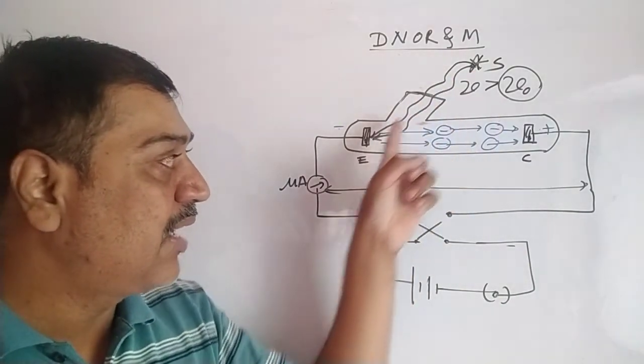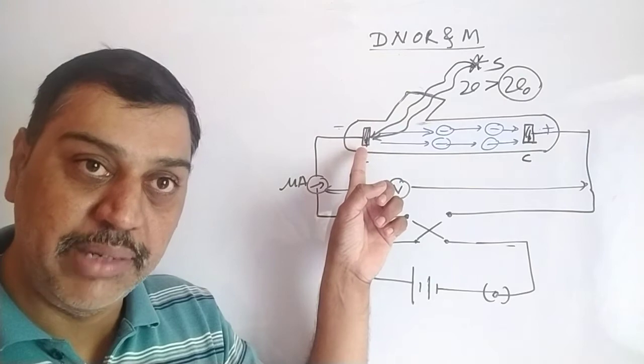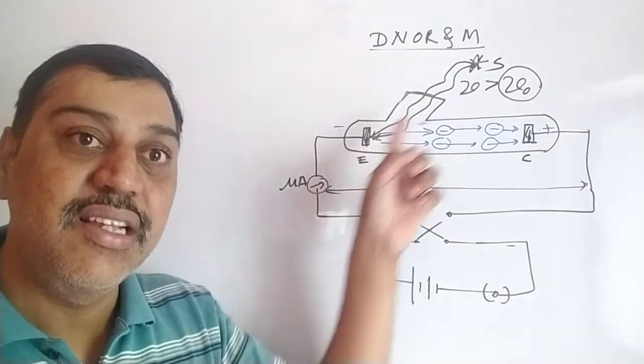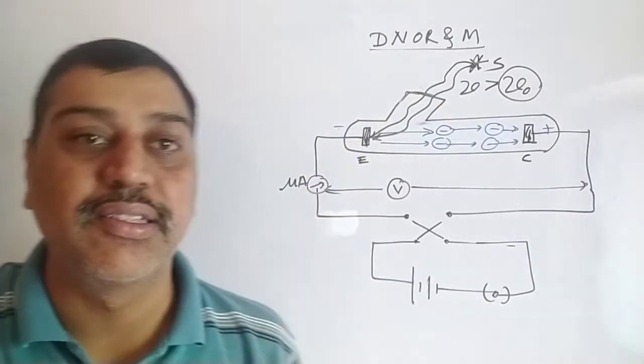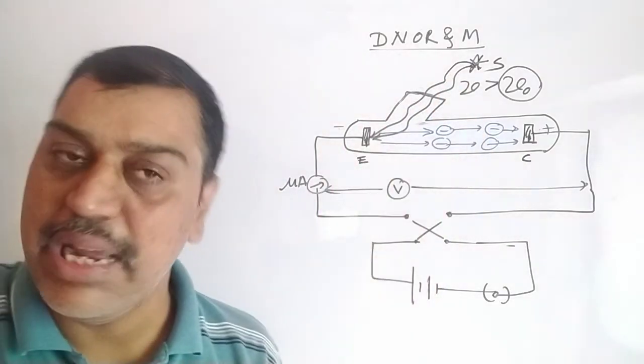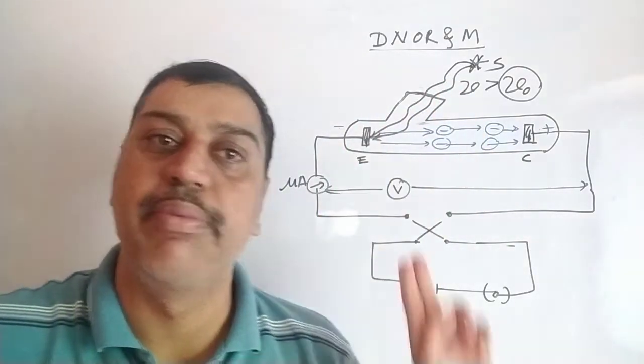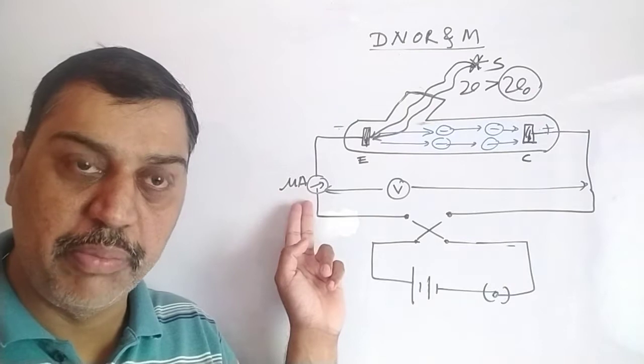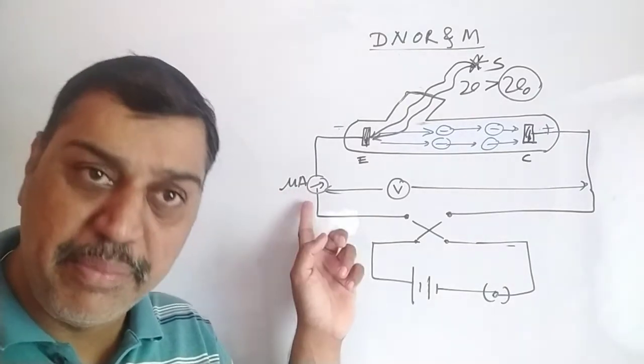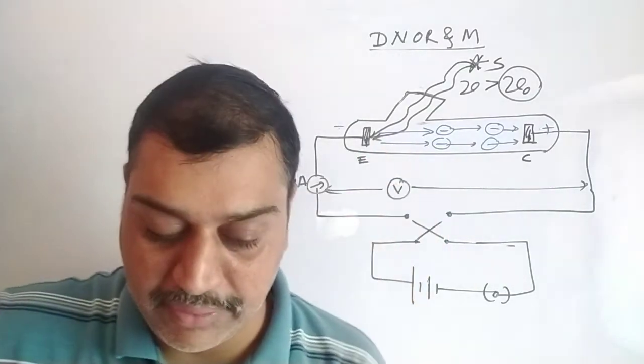Either the incident radiation is incident on the emitter, but its frequency is less than the threshold frequency. Or second, no radiation is incident on the emitter. There are two reasons when the current becomes zero. But when the current shown by this meter is non-zero, it means the photoelectric effect is observed.